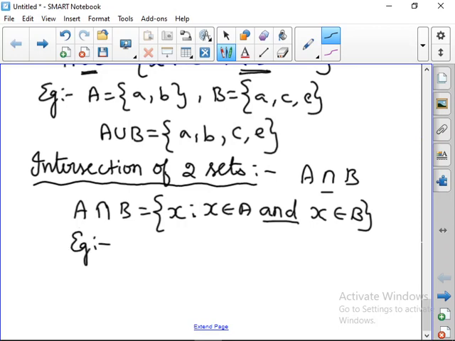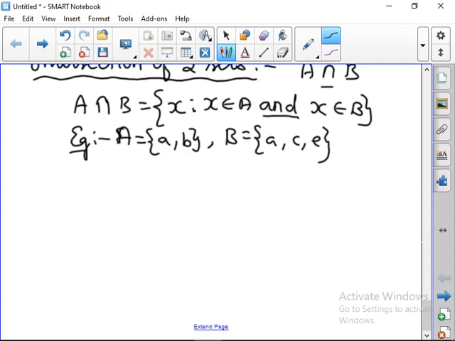Let us take the same example. A is equal to {A, B}, B is equal to {A, C, E}. So we have to take the elements in both A and B. That is common. A intersection B. ரெண்டுலையும் இருக்குது அப்படின்னு பார்த்தீங்கன்னா A மட்டும்தான். So it is said to be A intersection B.